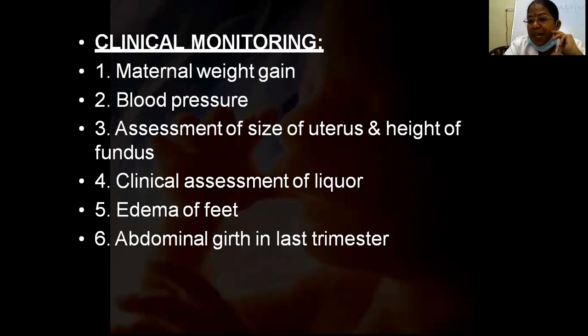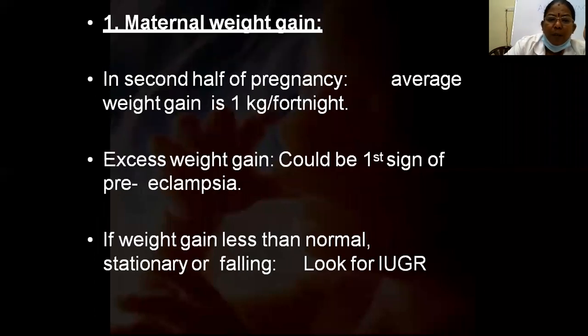Then first PV examination to assess the size of the uterus, and height of the fundus if she is coming in the second trimester. Then presence of edema. Then, as she is going to come for frequent visits, all of you know how many visits should be there minimally. Until 28 weeks, it should be monthly. Then from 28 to 36 weeks, every 15 days. After 36 weeks, it is a weekly visit.